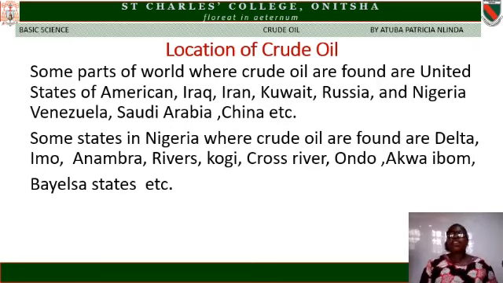Some states in Nigeria where crude oil are found are Delta State, Imo State, Anambra State, Rivers, Kogi, Cross River, Ondo, Akwa Ibom, Bayelsa State, etc.